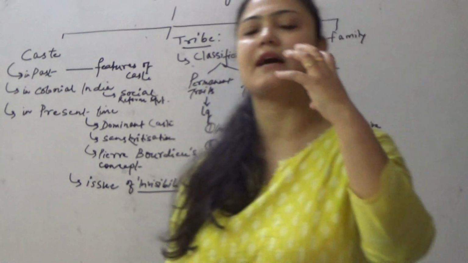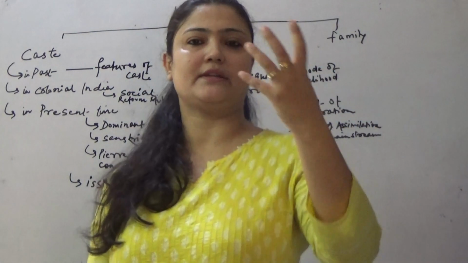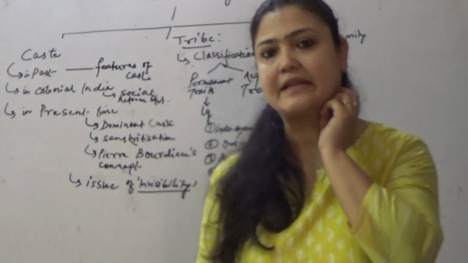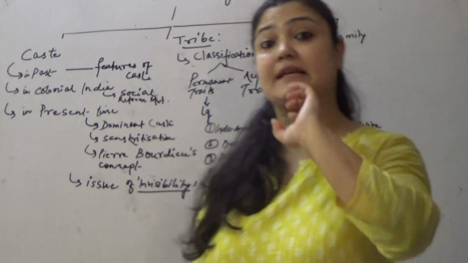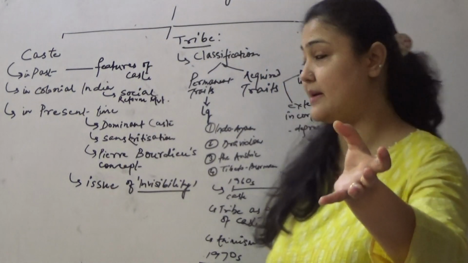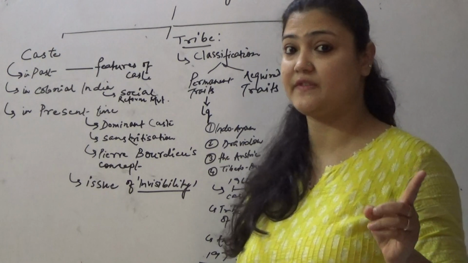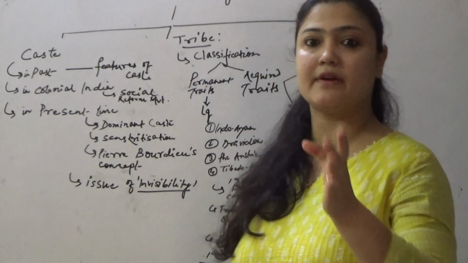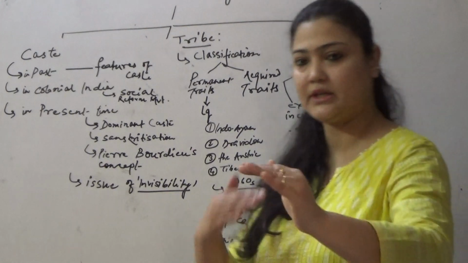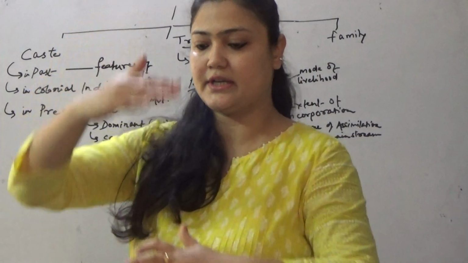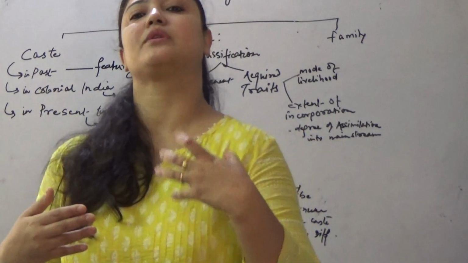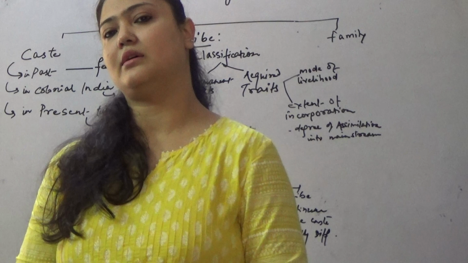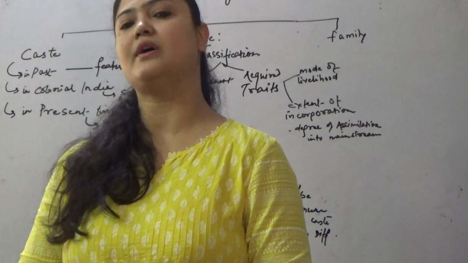The various features of caste are that it is hierarchical. It is based on the principle of purity and pollution. It is discriminatory. It is an ascribed status, not achieved. That is, whenever you are born into a caste, you remain in the caste. It never allows vertical mobility. Vertical mobility means upward mobility, that people from a lower caste cannot become participants of a higher caste.